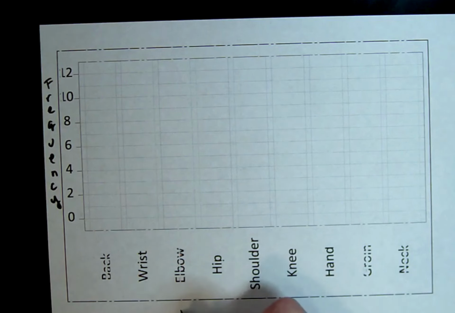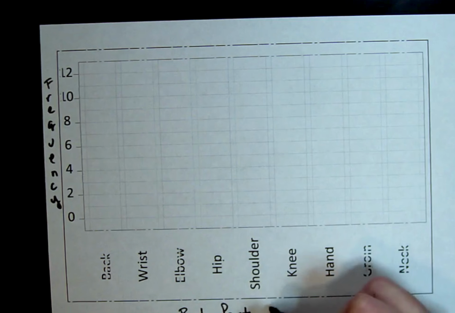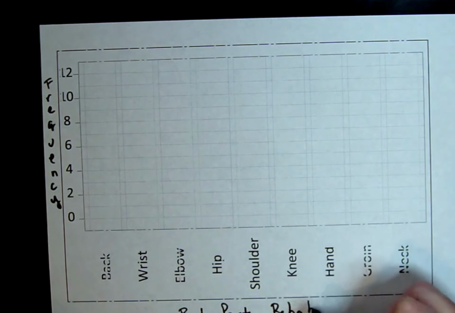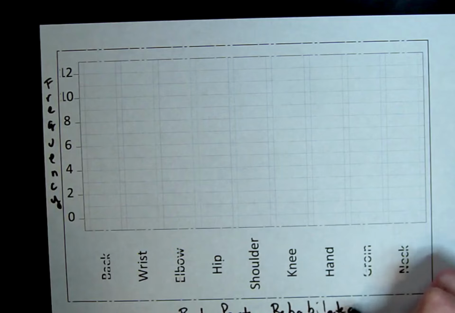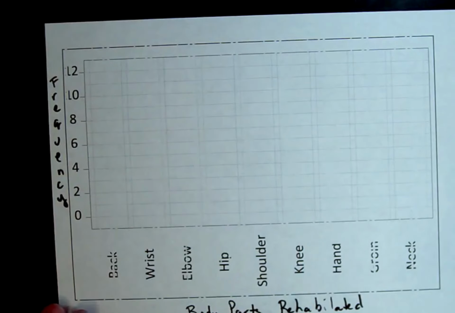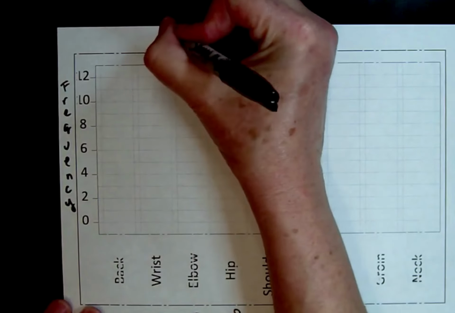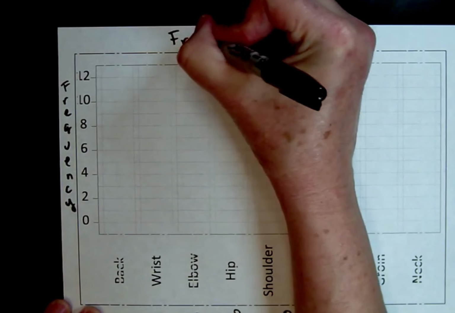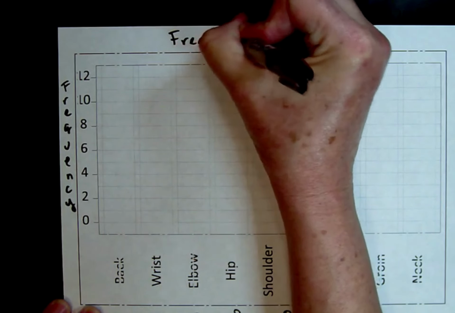So these are the body parts rehabilitated. We should actually do what I'm doing here, label what our horizontal axis represents and what our vertical axis represents. And then what is it we're producing here? We're producing a frequency bar graph.